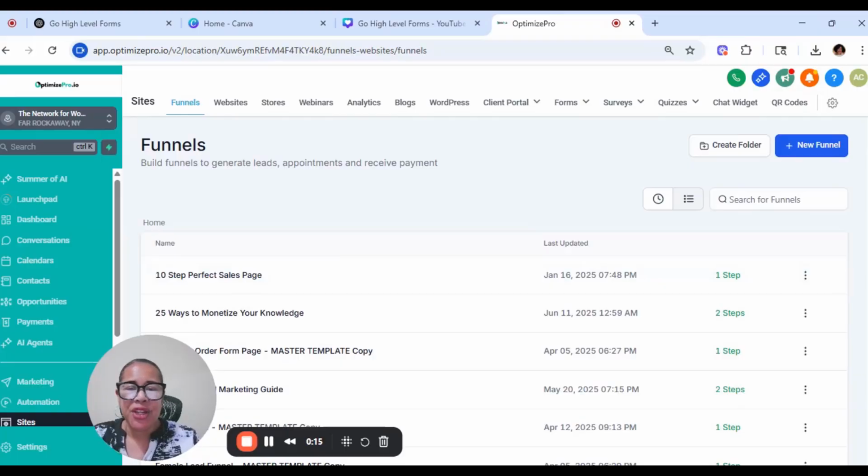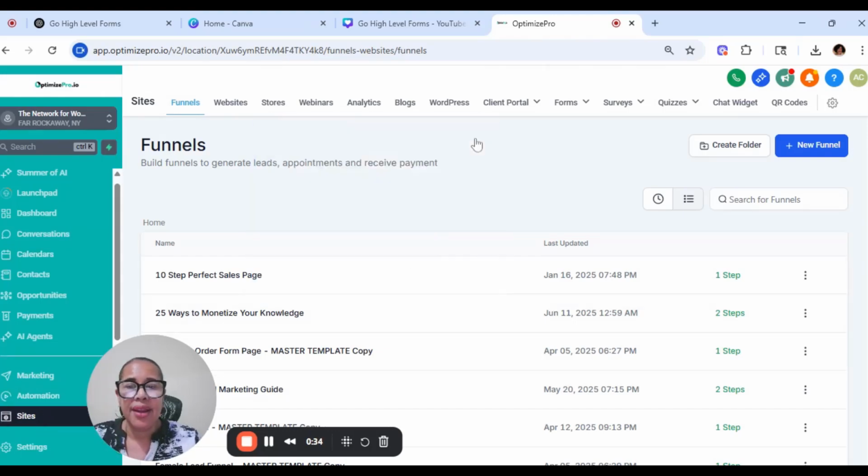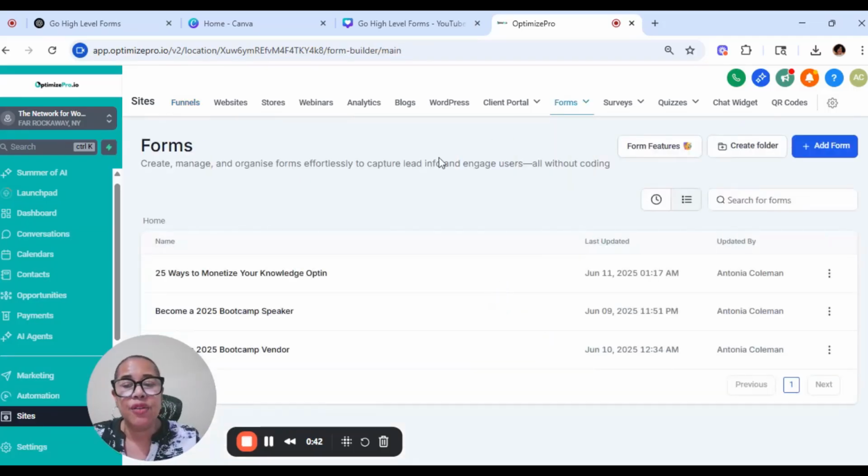Okay, the first thing you want to do is head over to GoHighLevel. For me, it's Optimize Pro. Optimize Pro is my white label version of GoHighLevel. And you want to make sure that you're in a sub account. Then when you go to the sub account, you want to navigate over to Sites. When you get to the Sites area, which is where I am right now, you can go across the top navigation until you get to Forms. This is where you build out your forms.